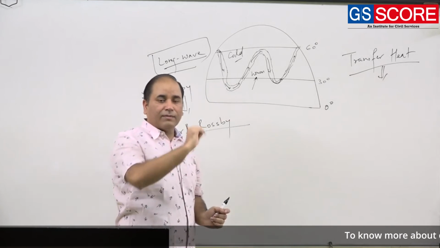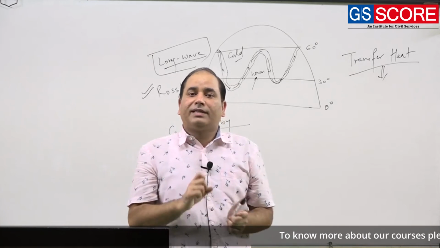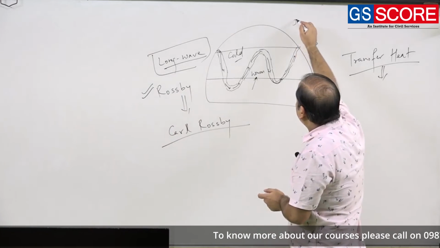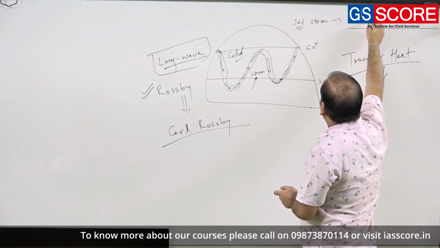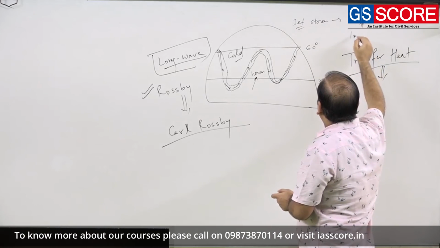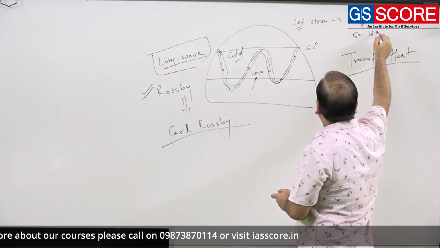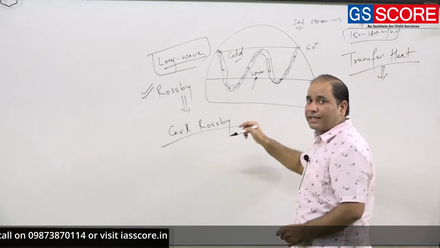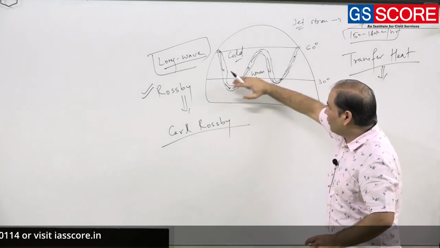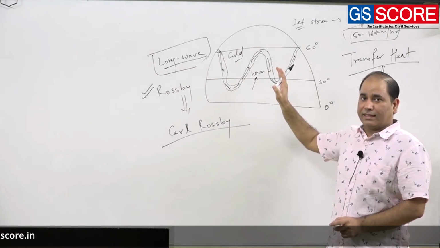Most of the time we say that jet stream speed at some times will be 300 kilometers per hour, but most of the time it will be 150 to 180 kilometers per hour. So when we say it is 150 to 180 kilometers per hour, this whole system is not moving at this rate.